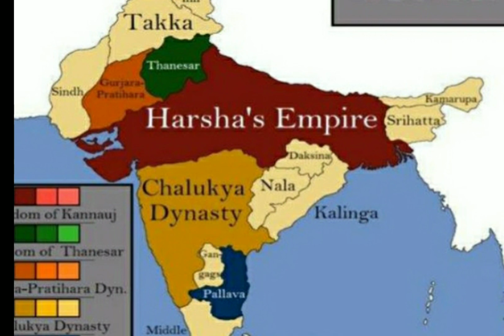Then we talked about the other two Gupta kings, Kumar Gupta and Skandagupta, and after that, King Harshwardhan.